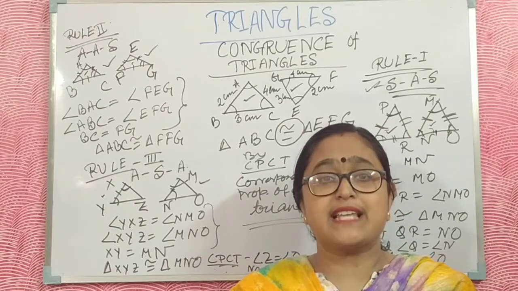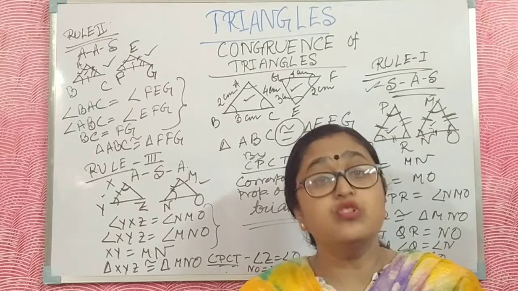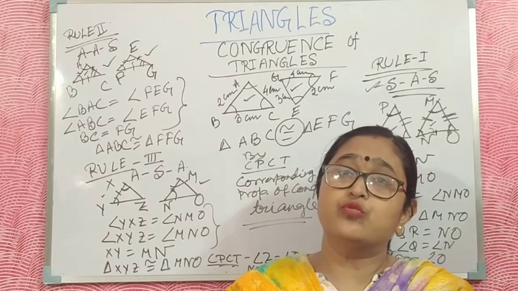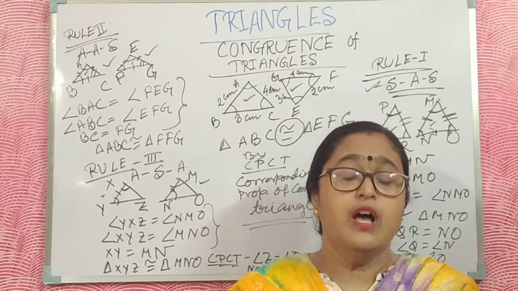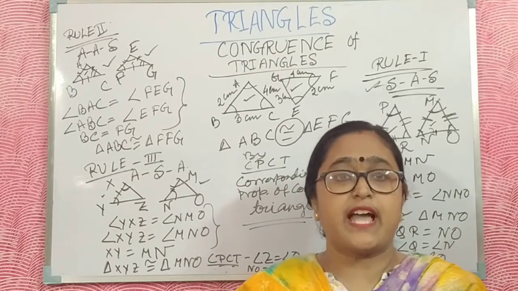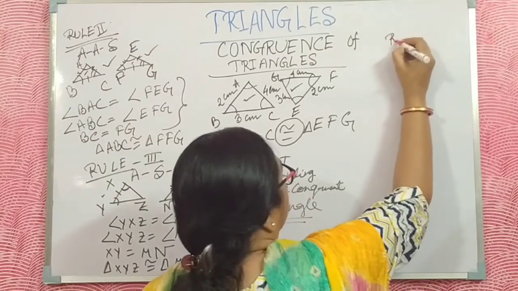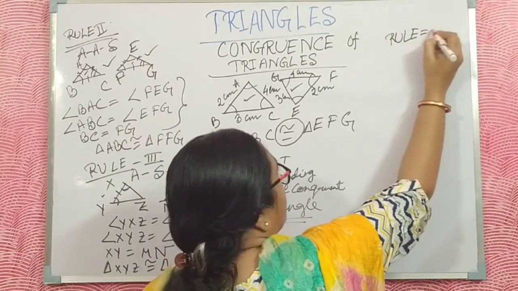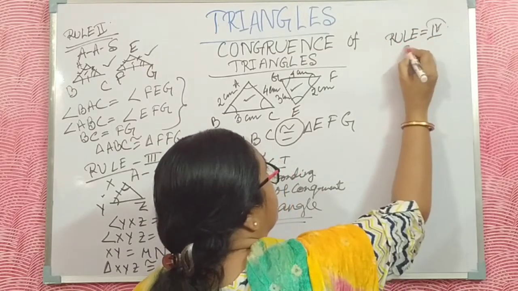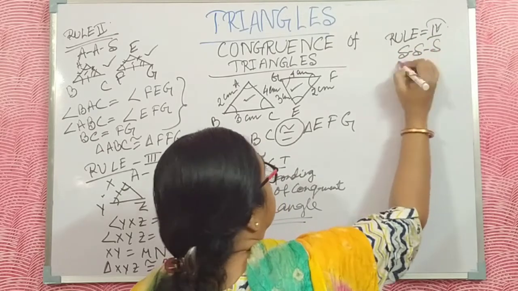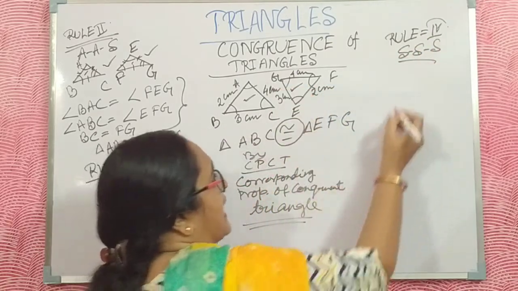Okay. Now I discuss the other properties, the other rules also. I have two more rules of the congruency properties. This is rule 4. The other rule is SSS. This I already discussed here.